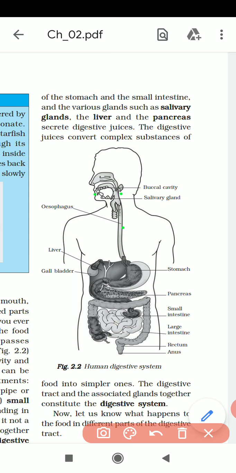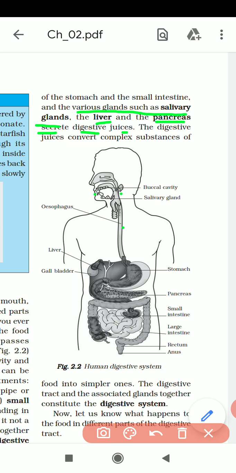And various organs and glands are also helping the digestive system. These glands are the salivary glands, liver and pancreas. What do they do? They secrete digestive juices.